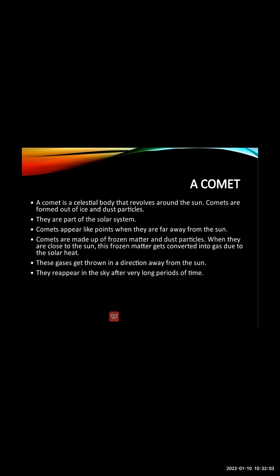Next, comet. A comet is a celestial body which revolves around the sun. Now, comets are formed by ice and dust particles. So how are comets formed? Comets are basically formed due to the ice and dust particles in the surroundings of the solar system. So these are also introduced as a part of the solar system.